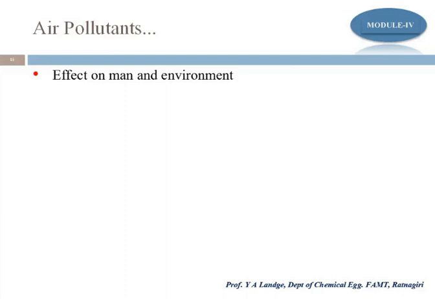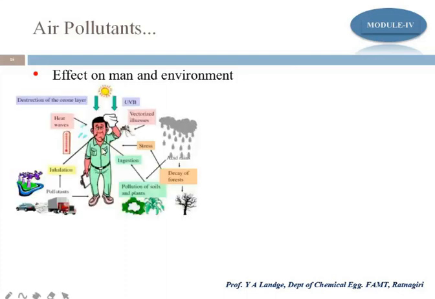From this figure you can easily understand it. This picture shows a human being and the impact on it. Let's see the first: the heat wave. Why is there a heat wave? Because of the particulate matter present in the surroundings, there is scattering of light, absorption of light and heat, and ultimately an increase in the temperature of the earth.